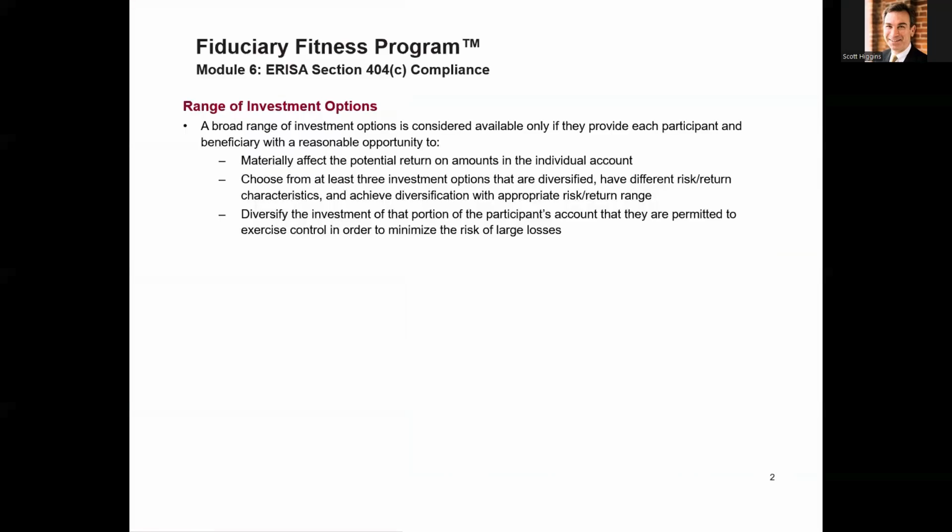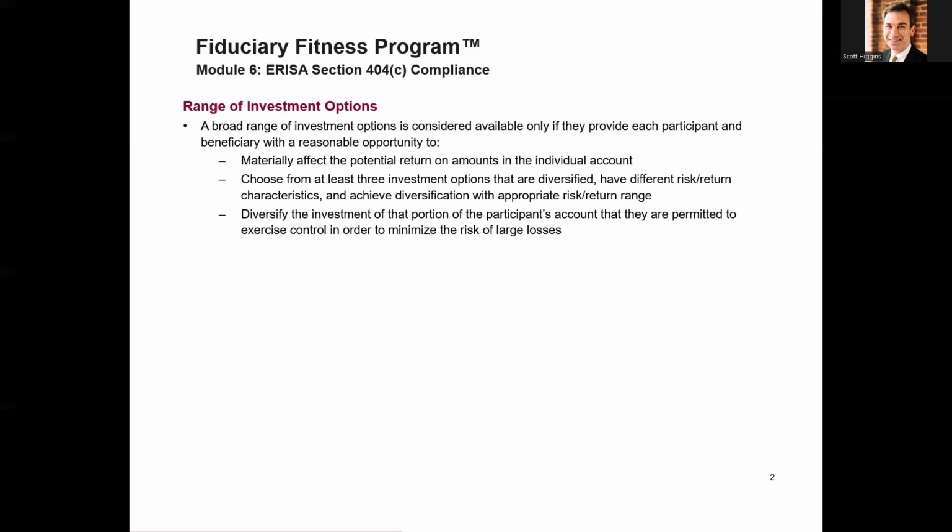What does 404(c) mean when they require offering participants a range of investment options? Well, a broad range of investment options is considered available only if they provide each participant and beneficiary with a reasonable opportunity to materially affect the potential return on amounts in their individual account.